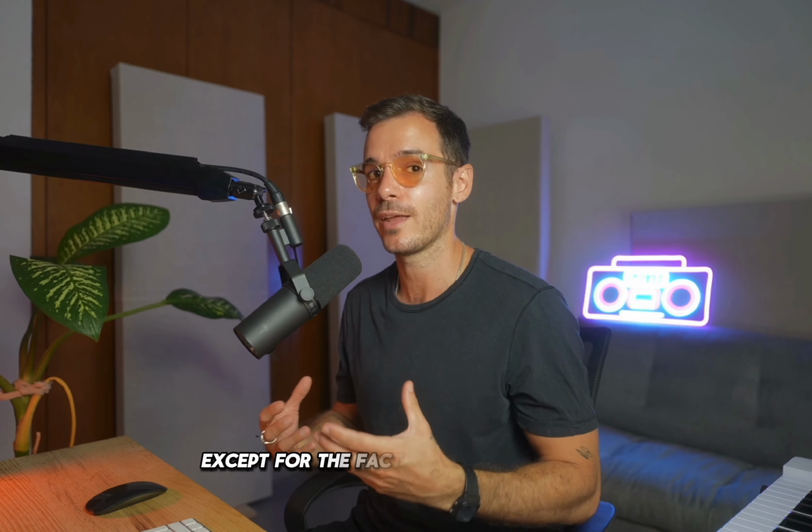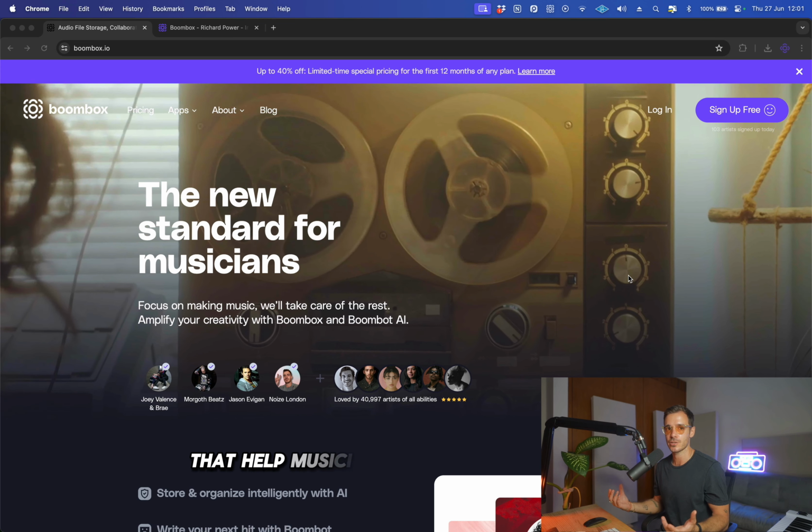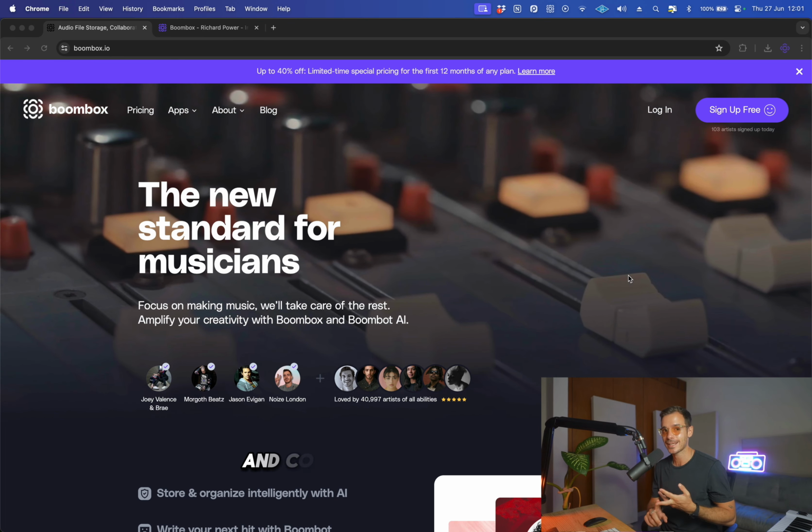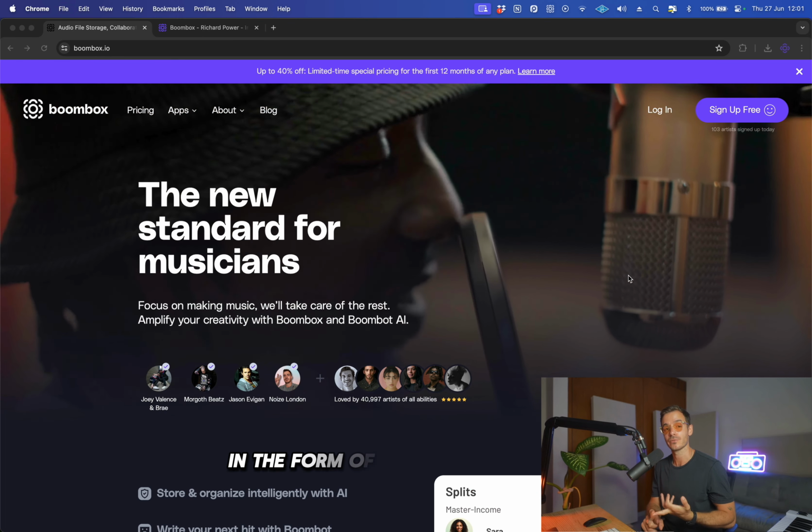Boombox is a cloud storage platform made by musicians for musicians. So similar to Dropbox, Google Drive, and SoundCloud, except for the fact that we have tools that help musicians with the tedious tasks, stay organized, find collaborators, and collect timestamp feedback in the form of text or voice notes.